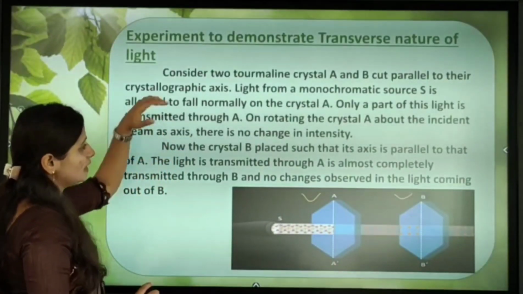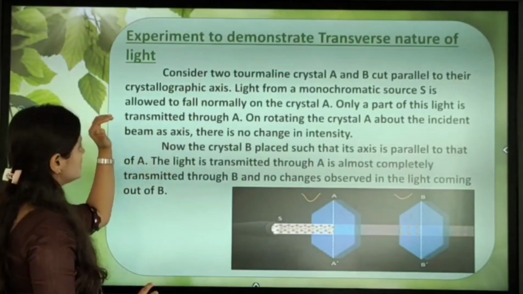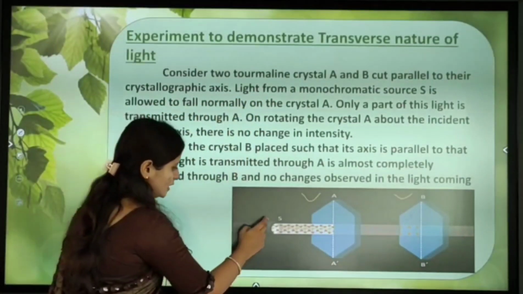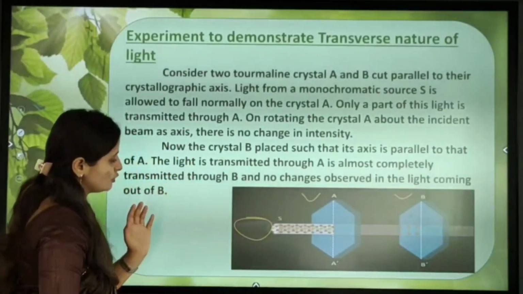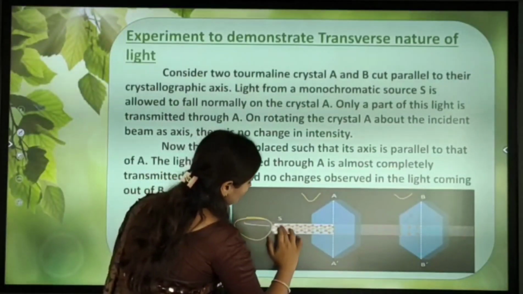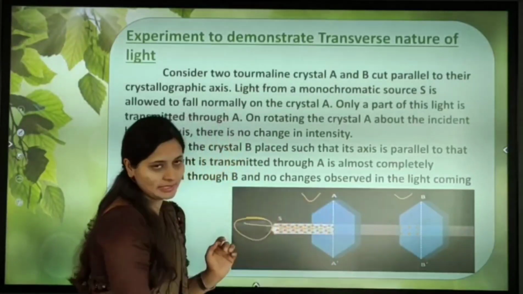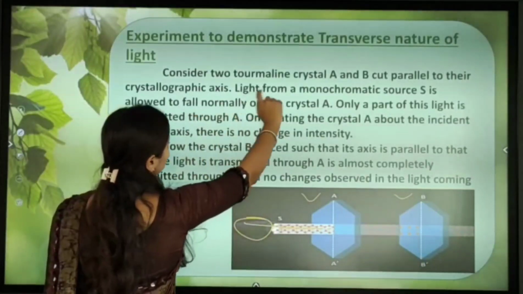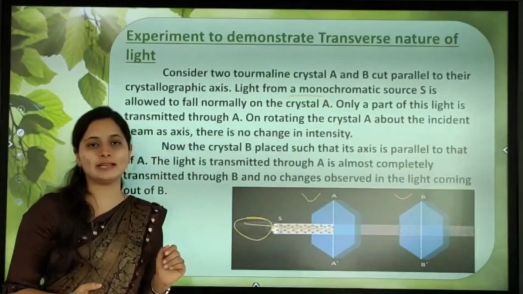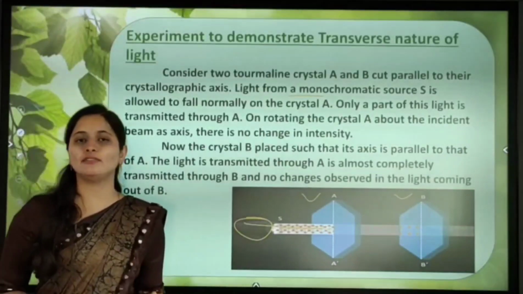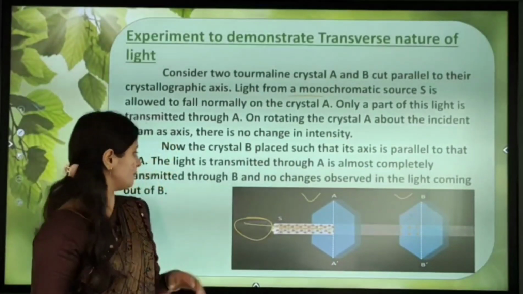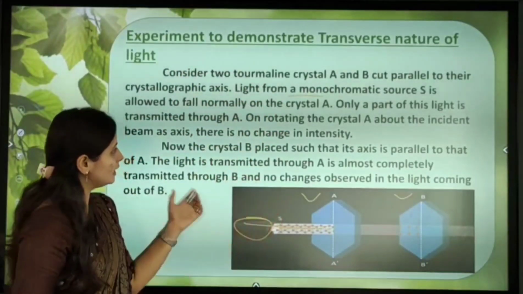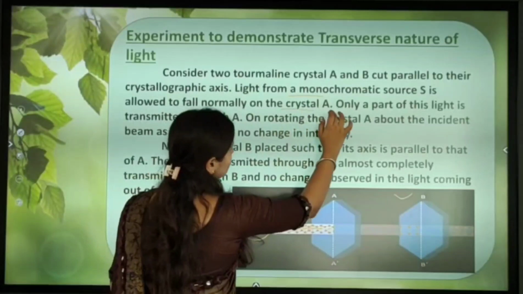Light from a monochromatic source S is allowed to fall normally on crystal A. From the source, light is falling on the first tourmaline crystal. Which type of light are we using? We are using monochromatic light, which has a single color, single frequency, and single wavelength. So we are making monochromatic light incident on crystal A.